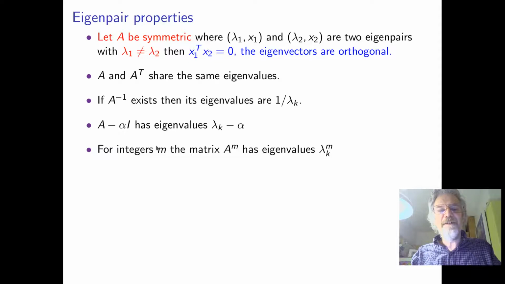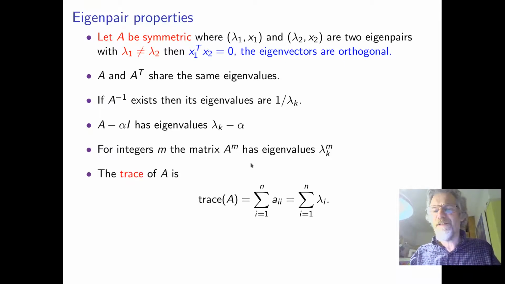As well as the inverse, other powers of the matrix, and by power of the matrix I mean multiply the matrix by itself. So A squared is A times A, A cubed is A times A squared, using matrix multiplication. Of course they're square, so it always works, right? So integer powers of A, and negative powers are just powers of the inverse. It turns out the eigenvalues, you just raise them to powers as well. So if you do A twice, it's the same eigenvectors, but the eigenvalues are squared.